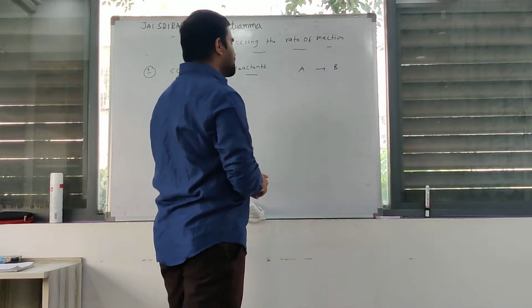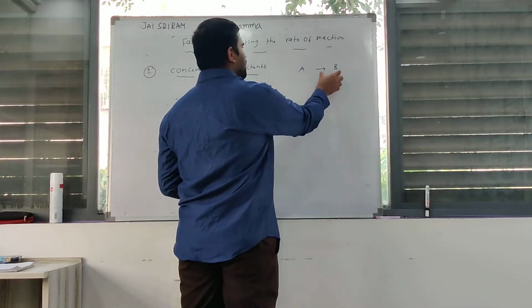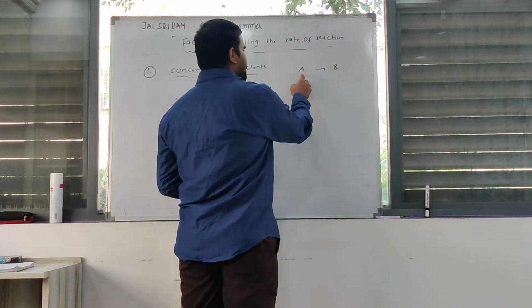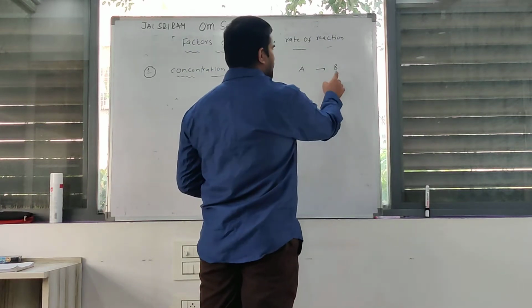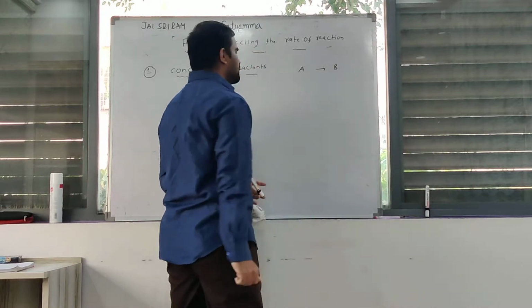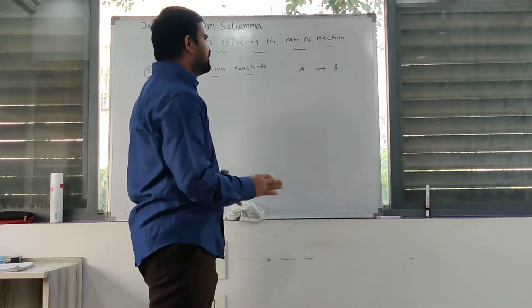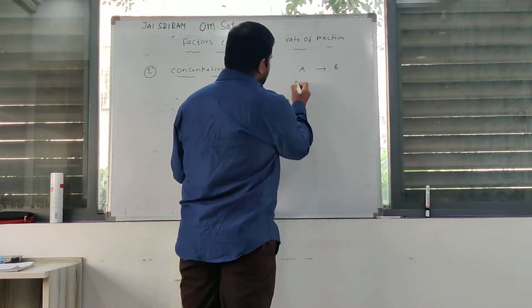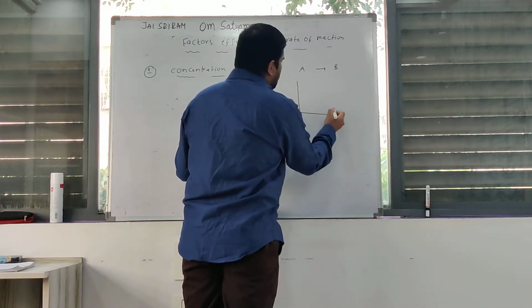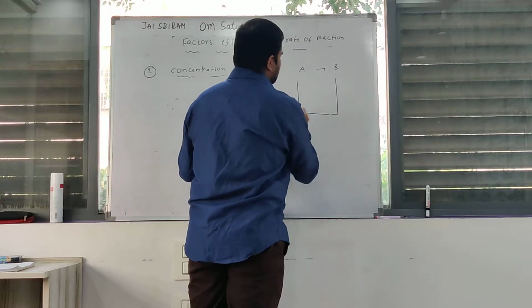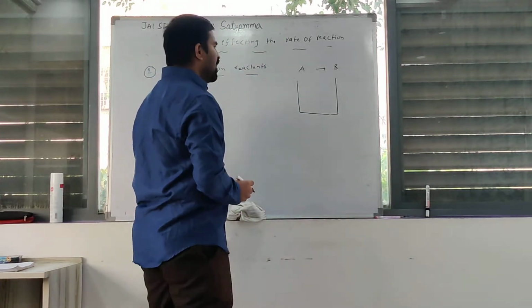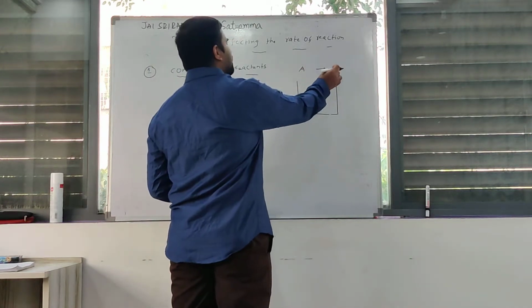In this chemical reaction, A is converted to B. The initial compounds are reactants, the final forming compounds are products. But what is the reason? What happened here? How is reactant converted to product?